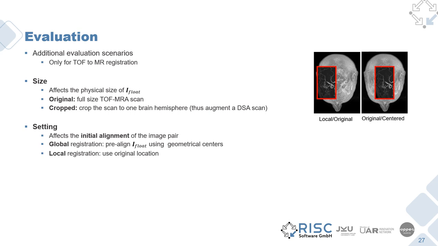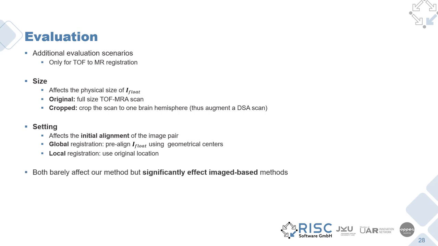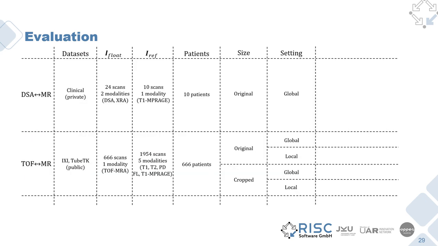Concerning the setting, we consider the initial alignment of the image pair. In a global registration setting, we would typically discard initial alignment, which we do by aligning the geometrical centers of both images. In a local registration setting, we would assume a decent initial alignment and use it as input to the registration method. Note that while both parameters barely affect our method, they significantly affect image-based methods. With this, we are testing 4 different configurations for the time-of-flight to MR use case.